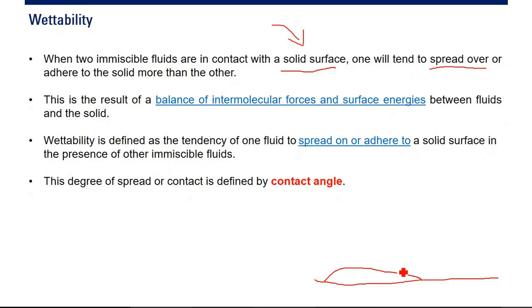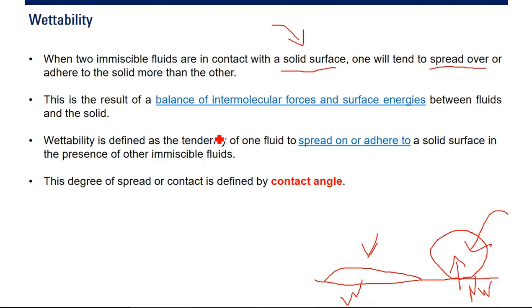Whereas the negation of this spread over, it will be like a ball. So this is wetting, this is non-wetting. Sorry for the bad writing, yeah. This is the wetting and this is the non-wetting fluid.